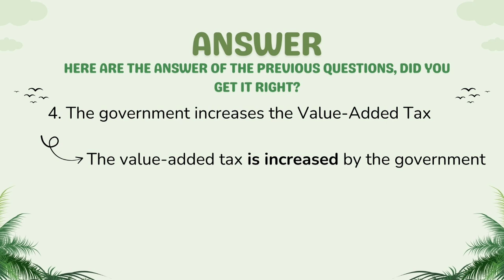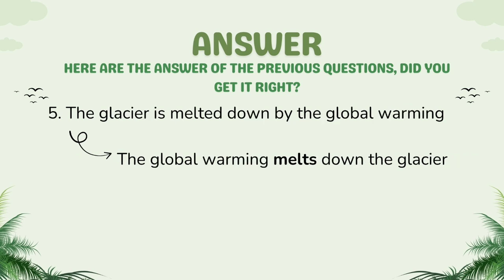The government at the beginning is the subject, and in the answer, the subject is the value-added tax because the value-added tax is done by something. Okay, and then the last is the glacier is melted down by the global warming. It is passive voice, right?